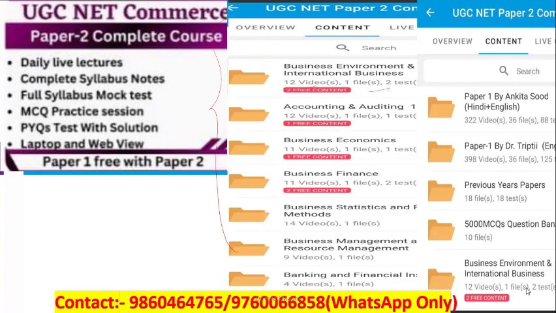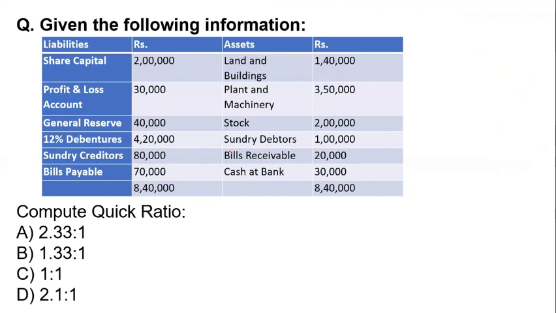Let's start our new question. Now the next one is the balance sheet, again given. In this balance sheet you can see we need the quick ratio. For calculating the quick ratio, the formula is liquid asset divided by current liability. What are the liquid assets in the balance sheet? Debtors, receivable and the bank. The total is 1 lakh 20,000 plus 30,000, that is 1 lakh 50,000.